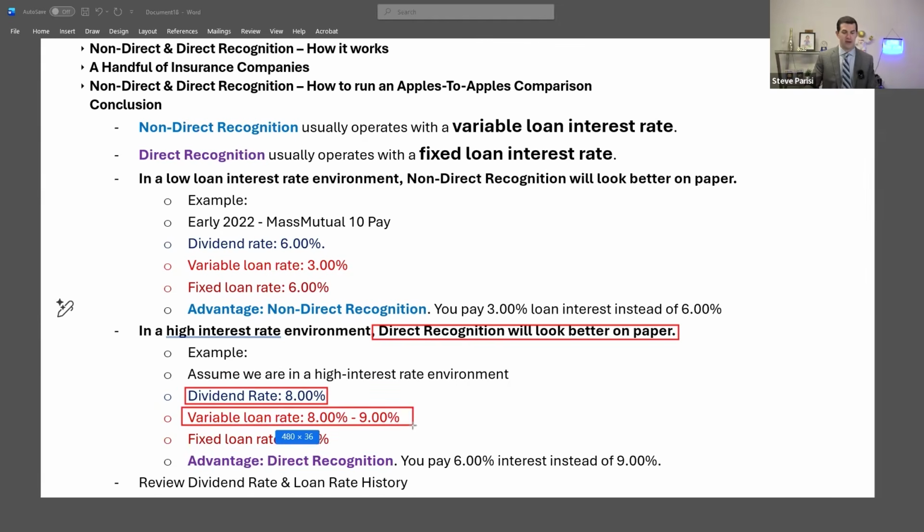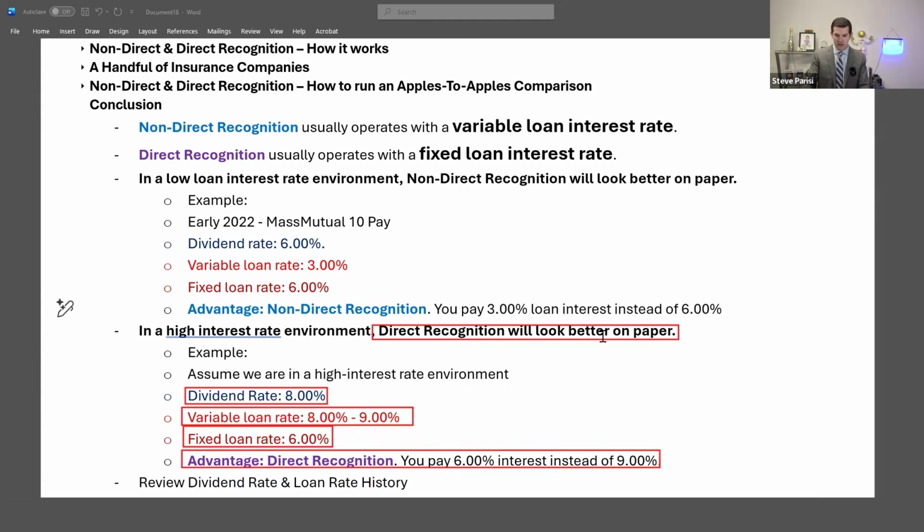The two move up and down together. So the variable loan rate could be 8%, it could even be 9%, whereas the fixed loan interest rate is still 6%. So the advantage in that case would go to direct recognition because I'm only paying 6% in interest instead of 9% in interest.